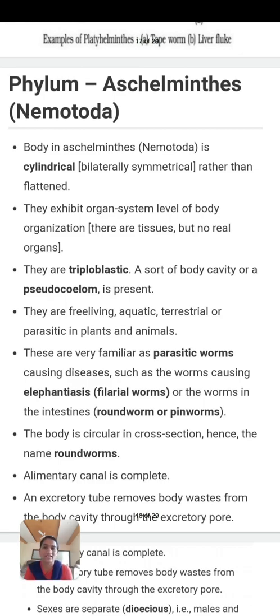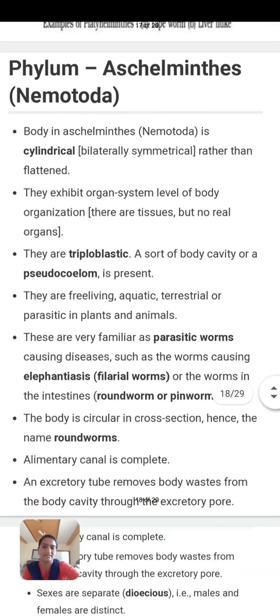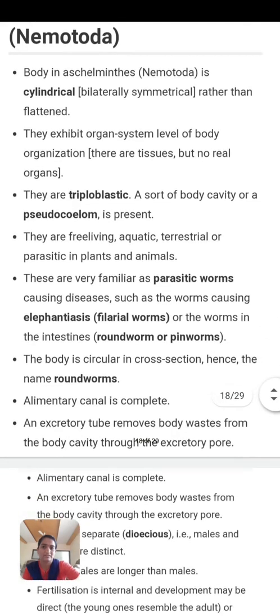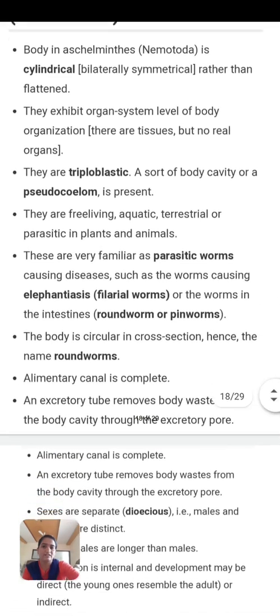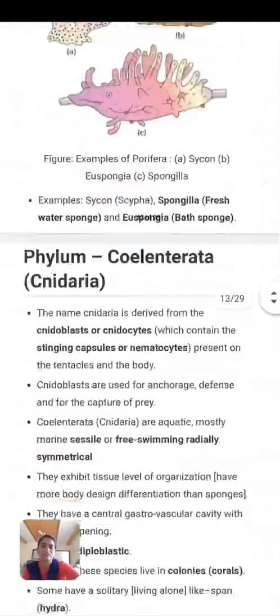Certain mesoglea is scattered in between the germ layers. They are free living, aquatic, terrestrial or parasitic. They are very familiar in parasitic forms.